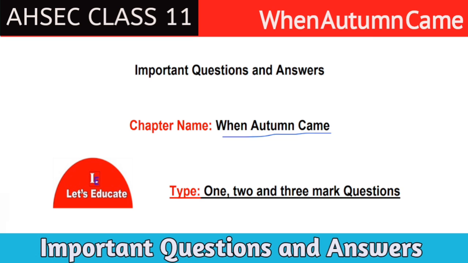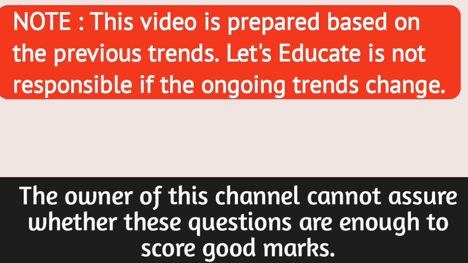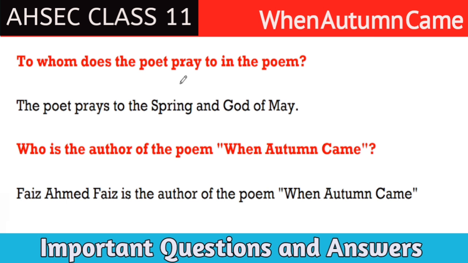So without wasting any time, let us go to our first question for today. To whom does the poet pray in the poem? In this poem, we see that the poet is praying to someone. Here is the question. To whom does the poet pray?